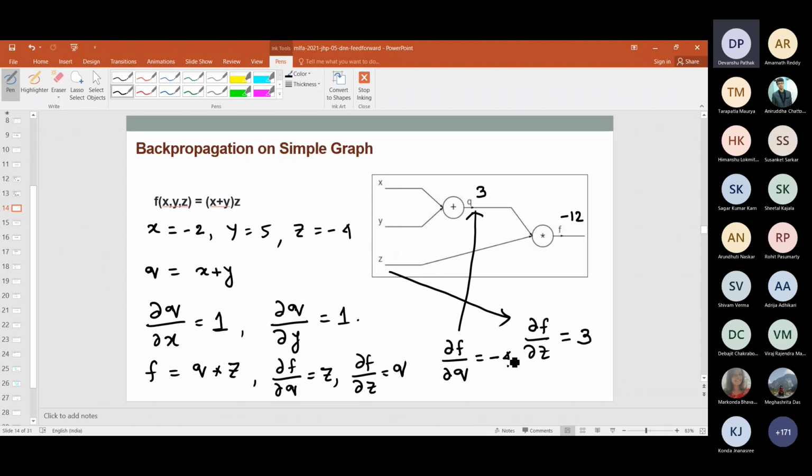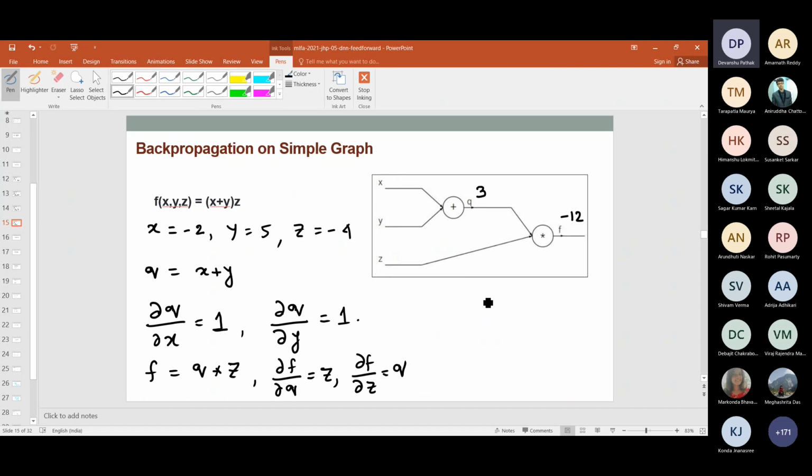Now, if we go one step backward in the other direction, what happens then? Now I am interested to compute del F del Y. How can I compute it? I'm just erasing this off so that I can write it down here.